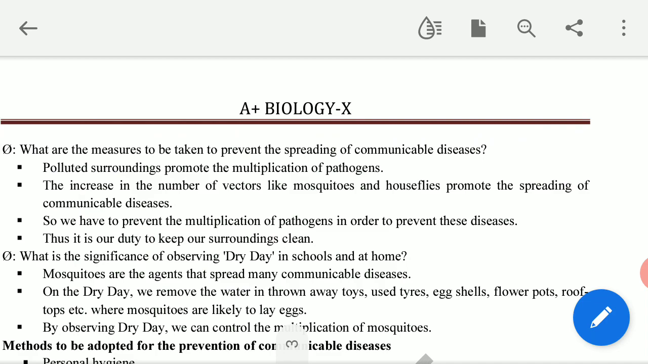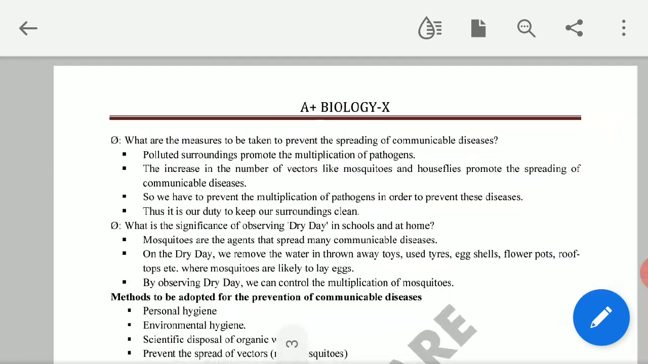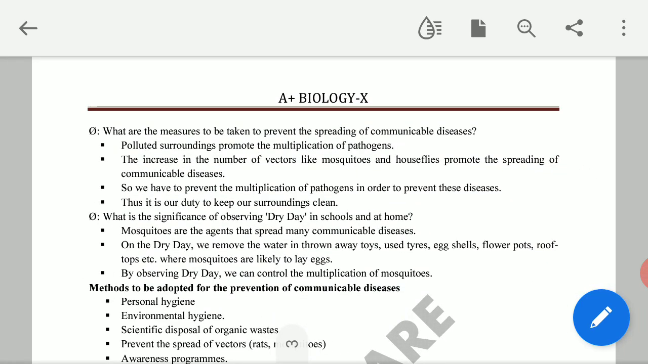These are breeding in unhygienic surroundings. If your surrounding is hygienic, neat and clean, we can control the multiplication of pathogens to an extent. Thus, we can control the communicable diseases.